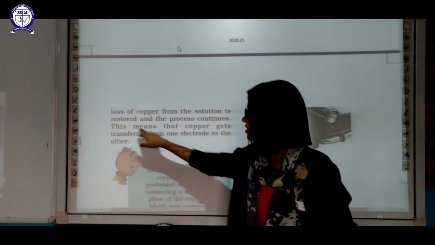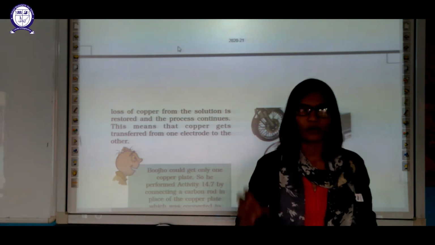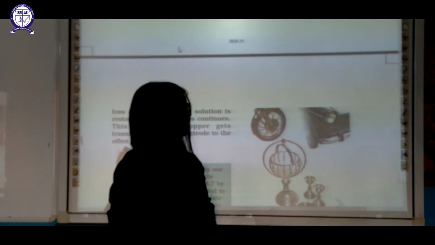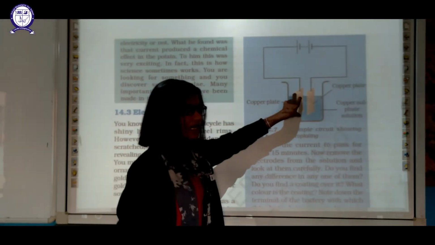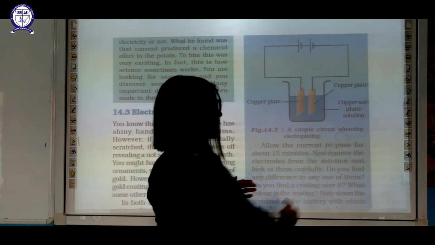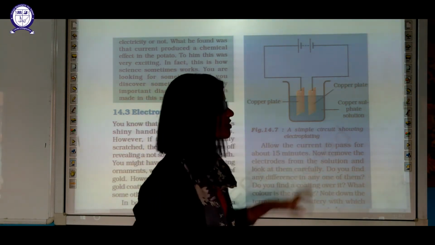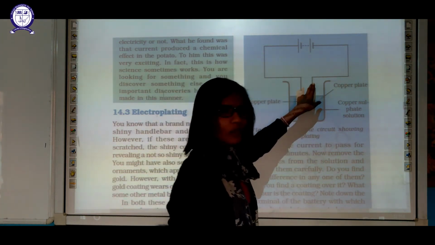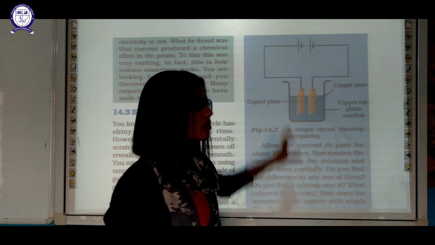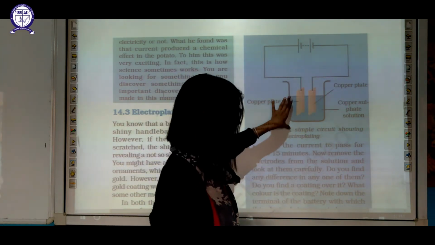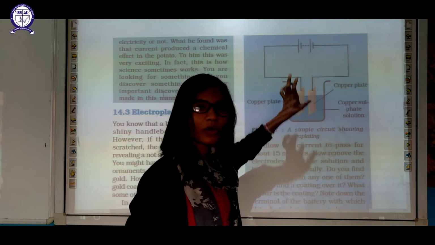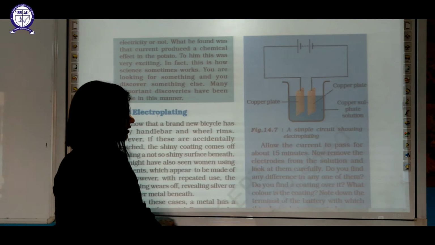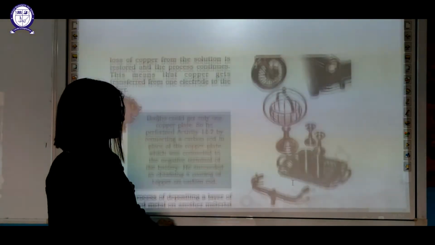This means that copper gets transferred from one electrode to another electrode. Basically, what is happening in the presence of the electrolyte is that one copper metal will shed all its copper and it will accumulate on the second plate, which is attached to the negative terminal. So this is the plating of one copper rod over another copper rod in the presence of electricity. By this experiment we can get a purified layer of copper also. Okay. So this is electroplating. Now let's move forward.